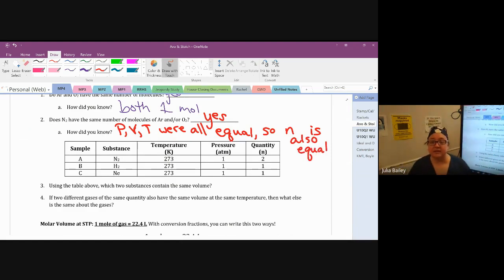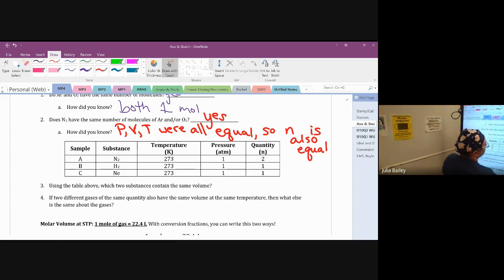Okay, then we have a data table. It says we have 3 samples, A, B, and C. There are 3 different gases, nitrogen, hydrogen, and neon. They're all at 273 Kelvin and 1 ATM of pressure. And then there's a certain number of moles depending on which one's which. So using the same table above, which 2 substances contain the same volume? Well, I know that if the temperature and the pressure and the quantity, the amount, the moles, if those 3 things are equal, the fourth volume would have to also be equal.